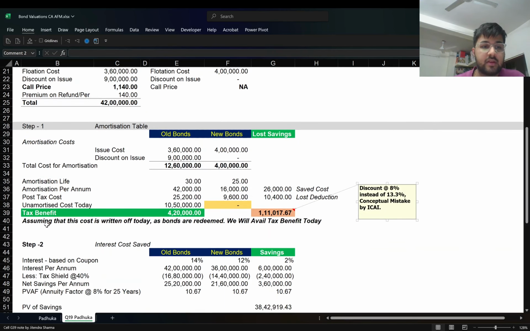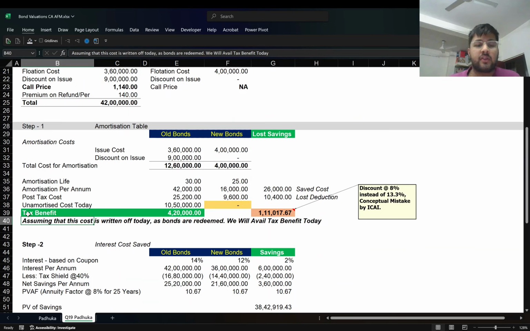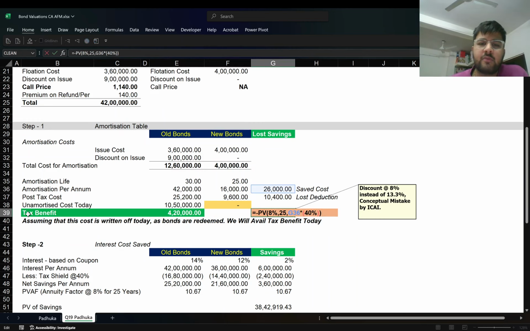Now, assuming that these costs are written off today, as the bonds are redeemed, we will avail the tax benefit today. So this is the first part of the question, that you try to calculate the benefits from the immediate writing off of the cost and the loss savings from the annuity of the tax deductions. And for annuity, I have used the PV formula in Excel.